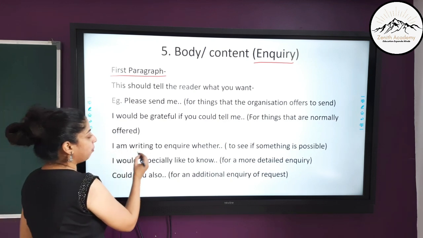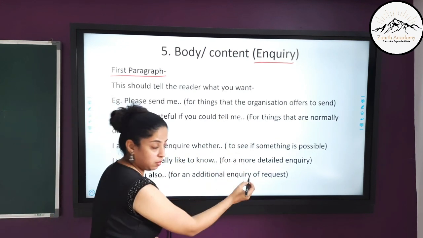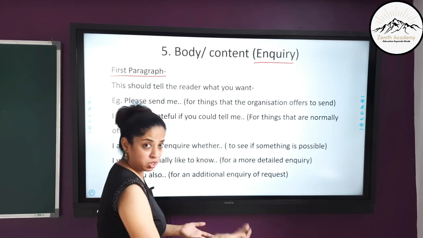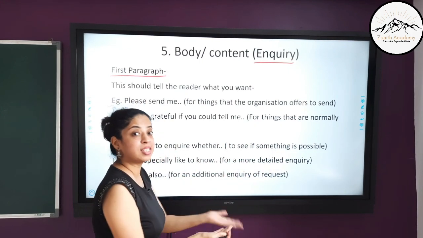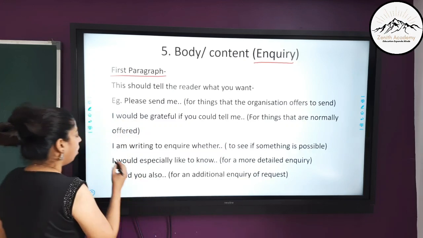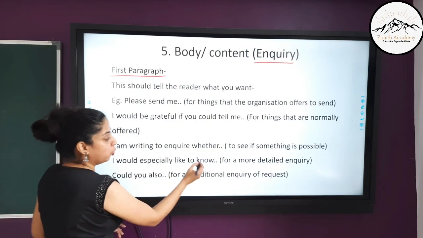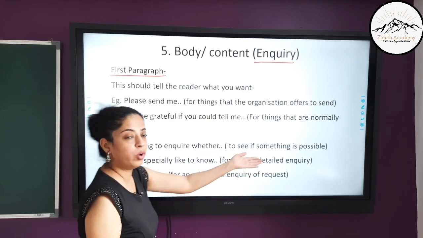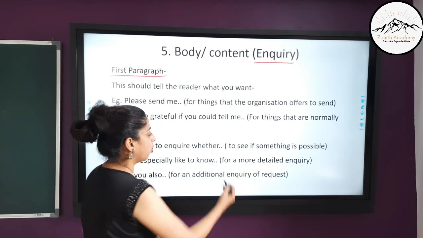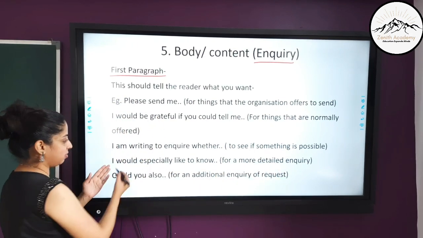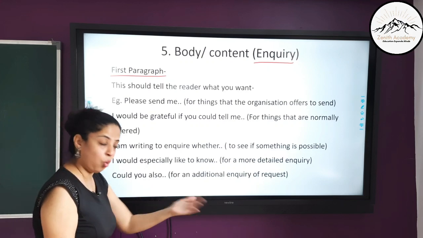Or you can write, I am writing to inquire whether, to say if something is possible, whether you can do this, whether you can send me this. Or I would especially like to know, if you want more details. So for a more detailed inquiry, you can add this phrase, I would especially like to know.